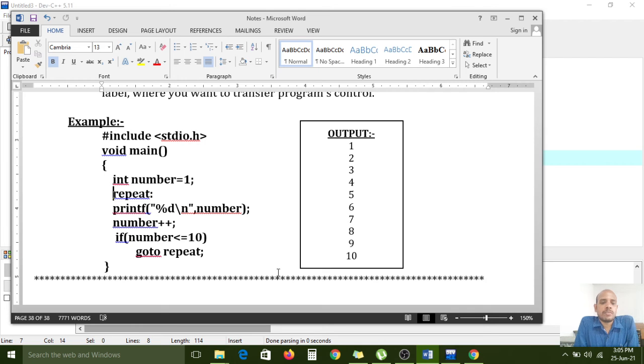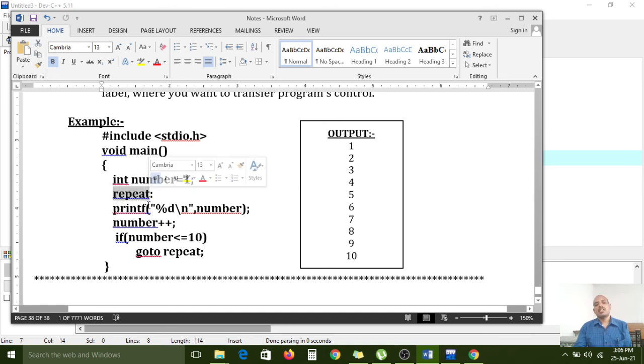If you want to execute the same statements repeatedly, for that we can use the looping statements. Am I correct or not? Here, if you want to run a particular piece of code repeatedly, for that we can use the goto statement. Here I want to print 1 to 10 numbers. This is the label. Here repeat is the label. Repeat is our given name; that name is our wish. goto is a keyword. Here I gave one condition: if number is less than or equal to 10, then goto, control goes to the repeat label. With the goto statement, the control will transfer to the repeat.